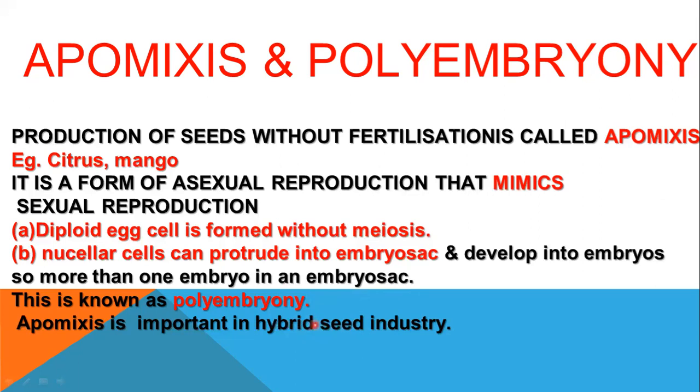That we will learn later in detail. But here, just understand that apomixis is important in the hybrid seed industry. It's good for the farmers because hybrid seed maintenance and production is very expensive, and this can be easily done. So it is used in this industry.